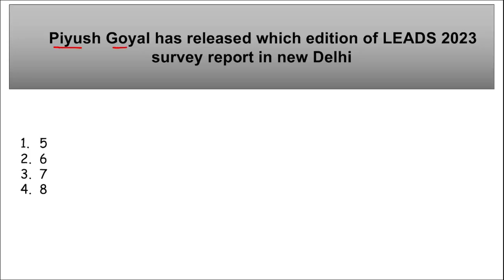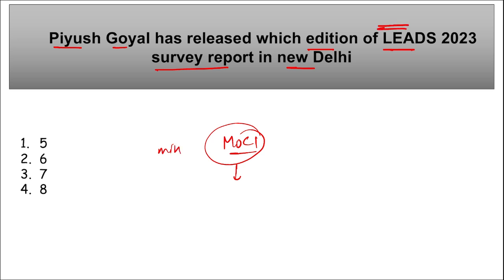First is, Piyush Goyal has recently released which edition of Leeds 2023 survey report in New Delhi. So remember, our Ministry of Commerce and Industry, here who is our Union Minister? Piyush Goyal. Either the ministry can be asked or the name of the person can also be asked, that who has released this Leeds survey report 2023. So this was released by Piyush Goyal, or if the name of the ministry is asked, Ministry of Commerce and Industry,